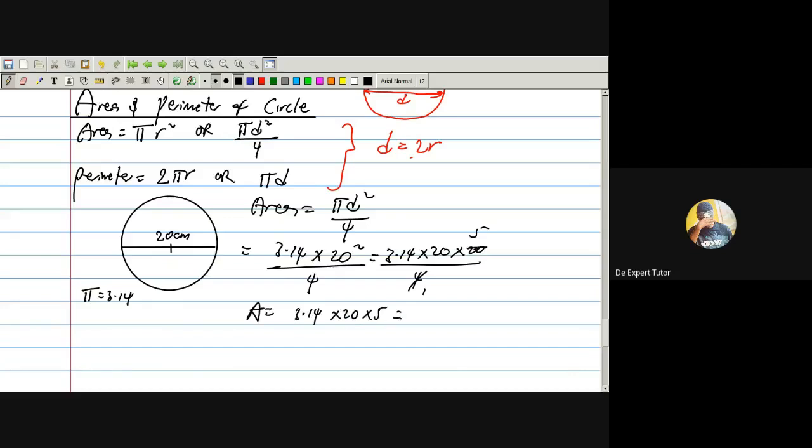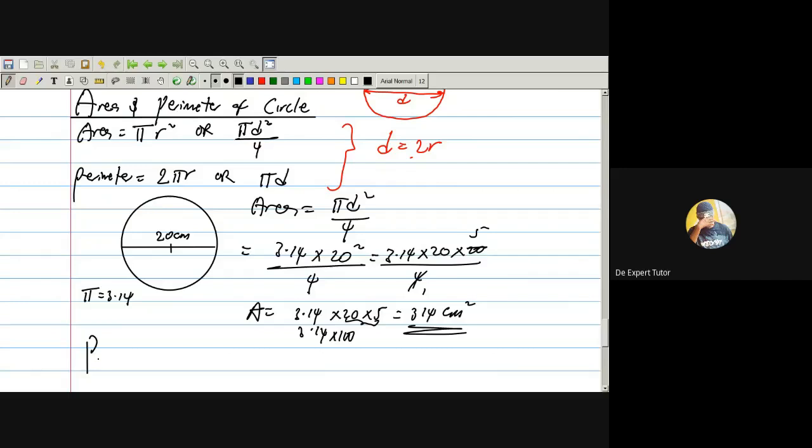So what's my answer? Remember that 20 times 5 is 100. So I have 3.14 times 100, and that'll give me what? 314 centimeters square. If you calculate area, you have to put square in any unit they give you.